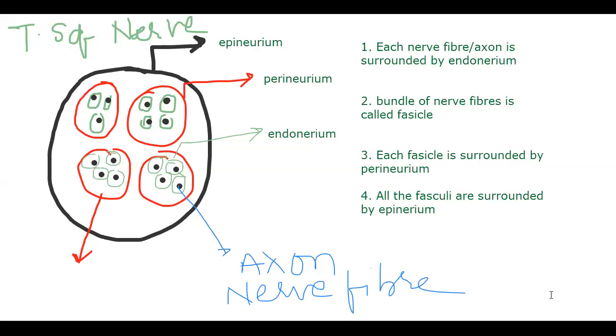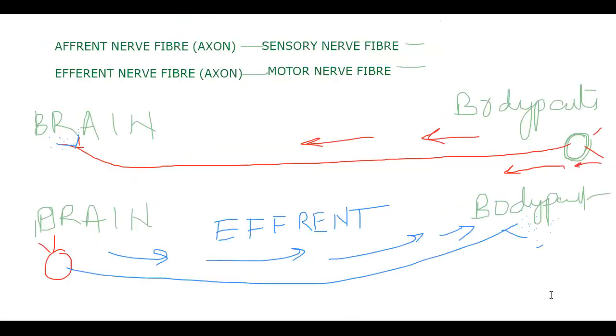Nerve means so many will come. At least I drew nearly 15 nerve fibers here: 3, 4, 4, 4, likewise 4, 4, 4, 3. That's not the exact number I drew, I'm just showing. That means nerve is different from nerve fiber, just as tissue is different from cell. That you know very well. In the same way, nerve is different from nerve fiber. That is very important. Now you have to remember or recognize. So this is afferent nerve fiber and efferent nerve fiber.